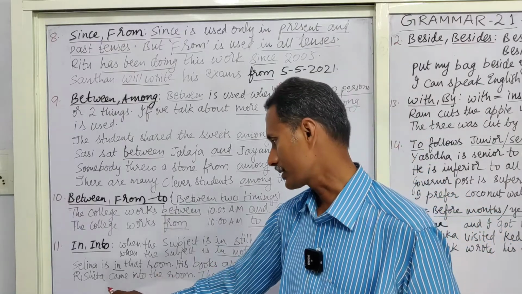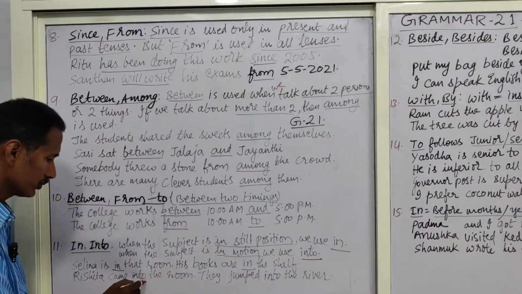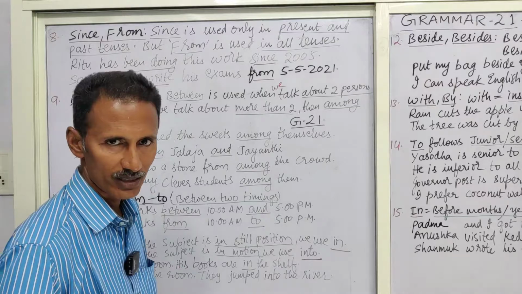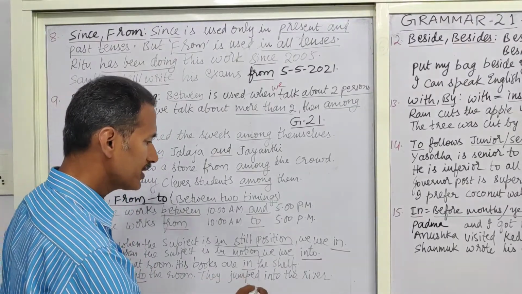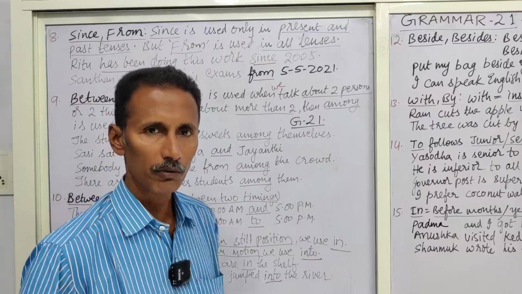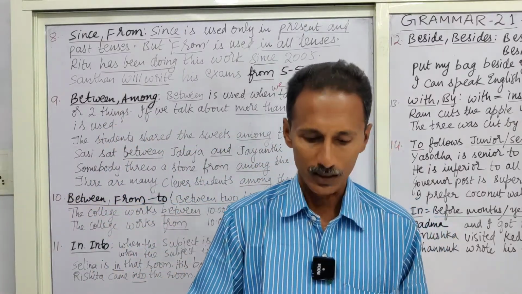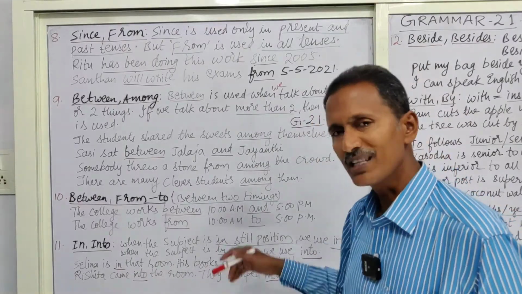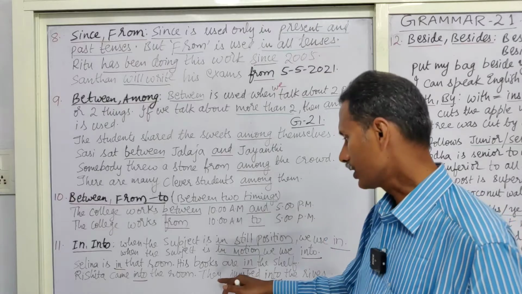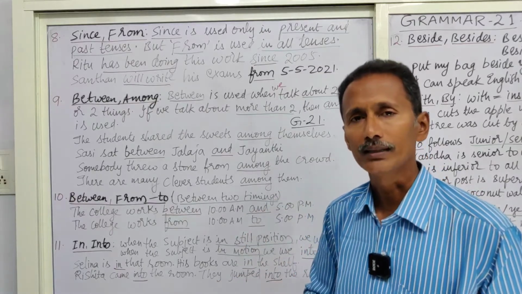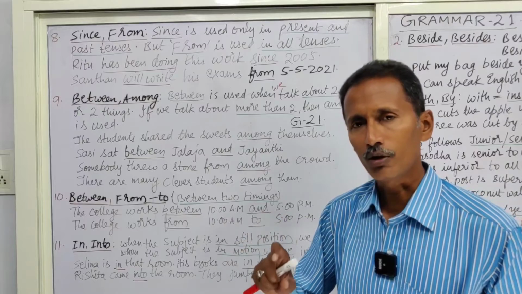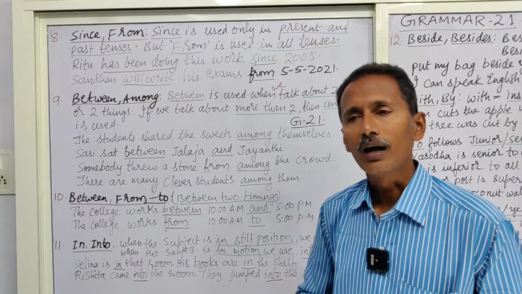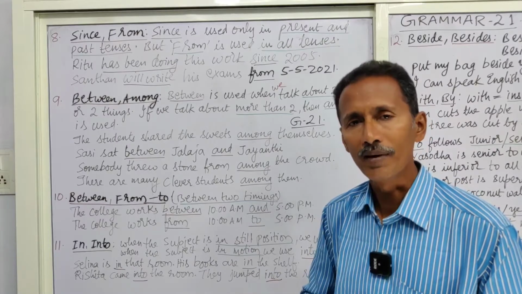But let us observe these sentences. Rishita came into the room. Came into. The word come itself tells that there is a movement. In the same manner, they jumped into the river. The word jumped, the word dived, the word plunged says that there is some movement of action. The boys plunged into the river, the boys dived into the pond. So these words, dived, jumped, or plunged, are able to say that they have some movement.